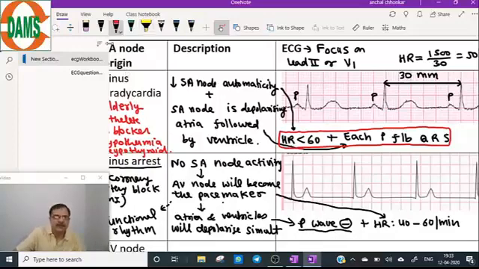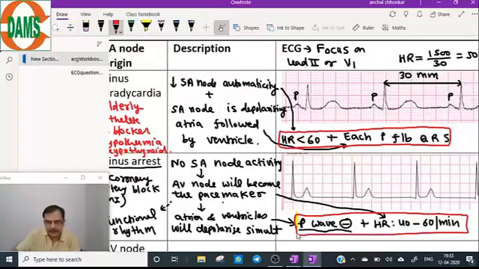This is a very important finding, and this is the only information that you will need to make a diagnosis of sinus arrest.